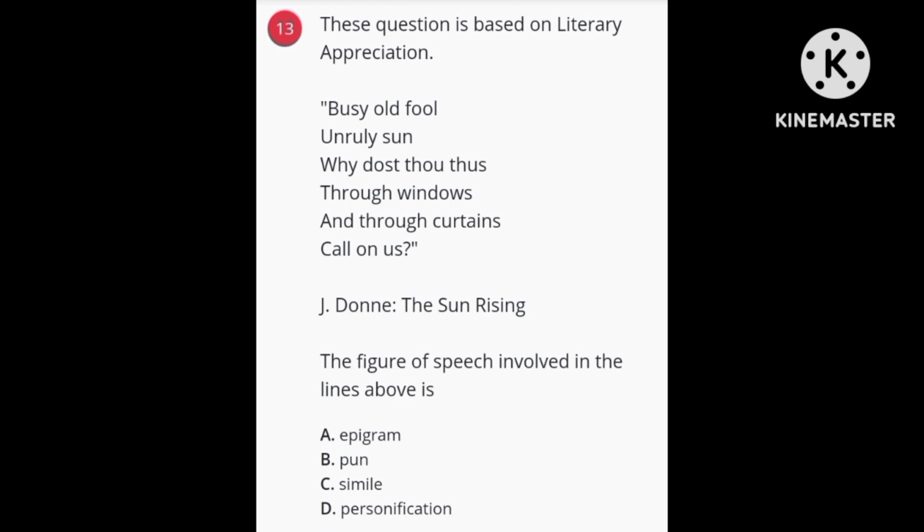So the right answer there is option D, personification. Donne personifies the sun in that work.